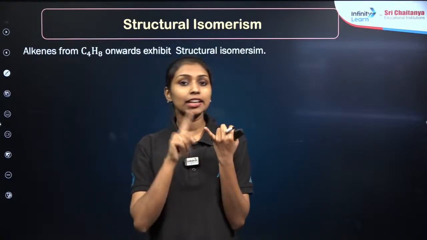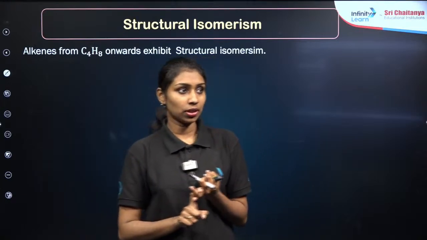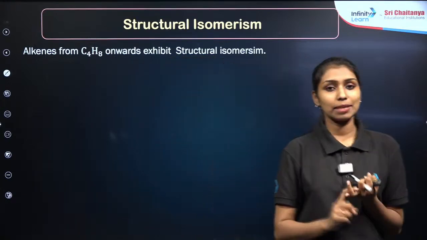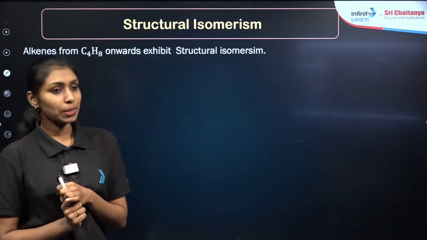So when we are discussing the isomers of alkenes, there will be 2 types. One is structural isomerism and another one is geometrical isomerism. Okay, I hope it was clear. I'm just giving the brief idea about the isomers. Now let us talk about the structural isomerism in detail.